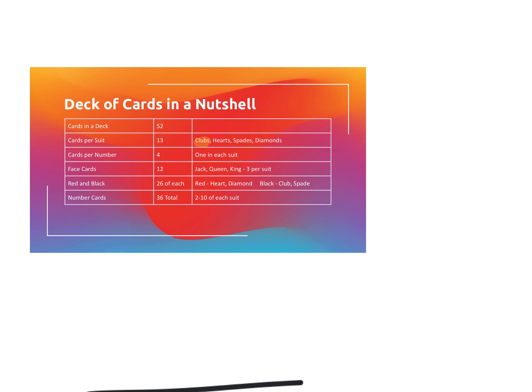And then when you're thinking of number cards, the number cards are the cards with just numbers on them. So an ace does not have a number, so that's not a number card. A jack, a queen, and a king do not have numbers, so those are not number cards. When we're looking at number cards, we're looking at the 2, the 3, the 4, the 5, the 6, the 7, the 8, the 9, and the 10 of all the suits.